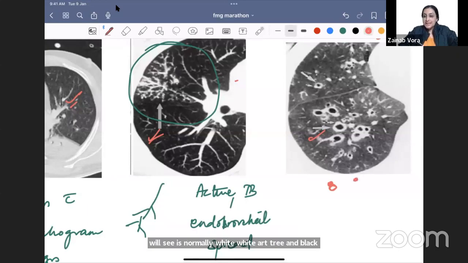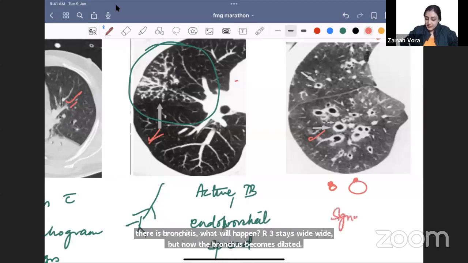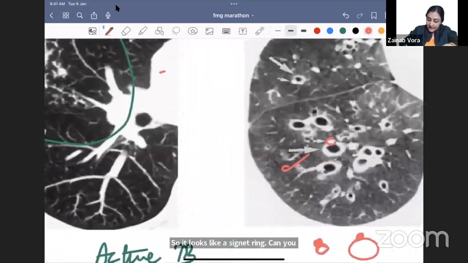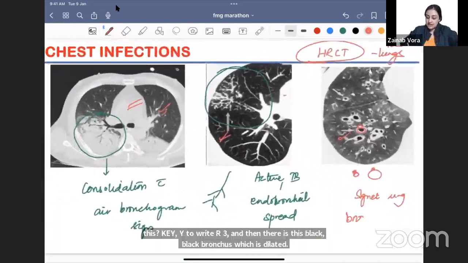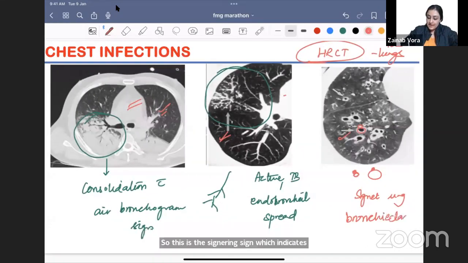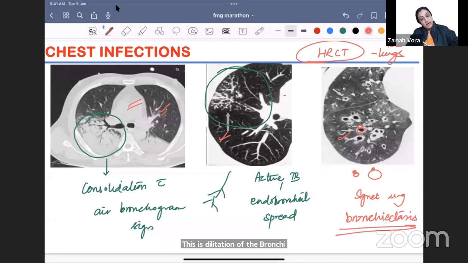When there is bronchiectasis, what will happen? Artery stays white, but now the bronchus becomes dilated. So it looks like a signet ring. Can you all visualize this? The white artery, and then there is this black bronchus which is dilated. So this is the signet ring sign which indicates bronchiectasis, dilatation of the bronchi, irreversible permanent dilatation. All right, so 3 DDs done on HRCT.